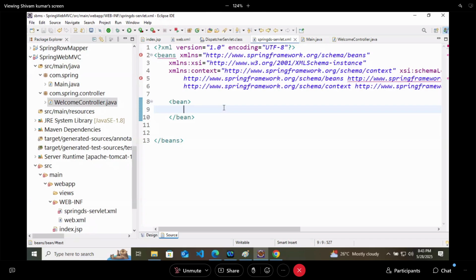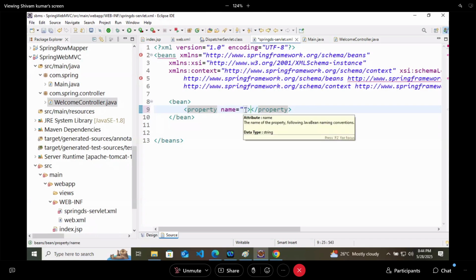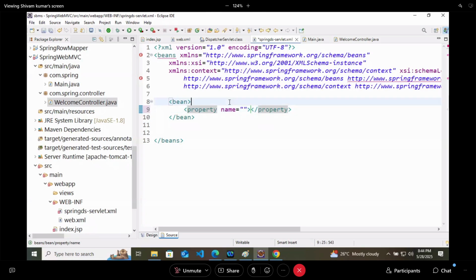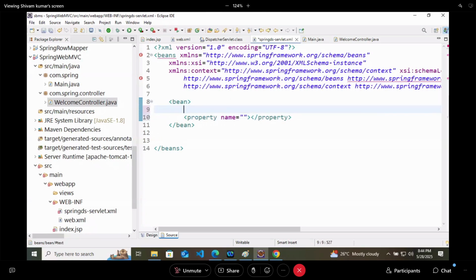The first thing I will create here is the class. A bean should have two things, ID and class. Remember or forgot?